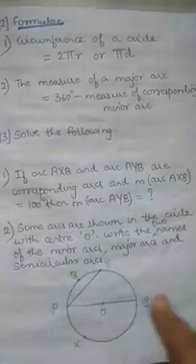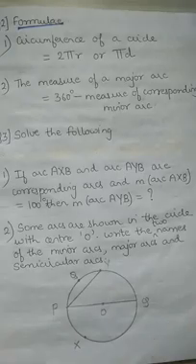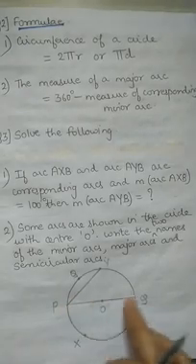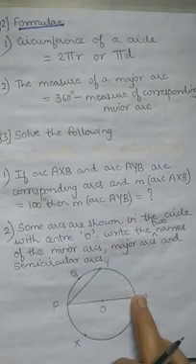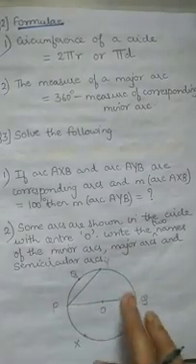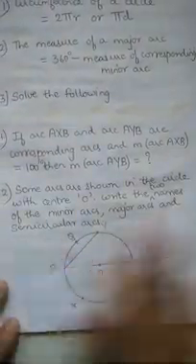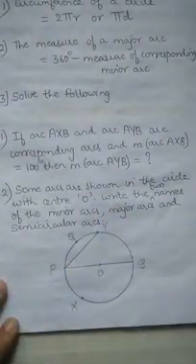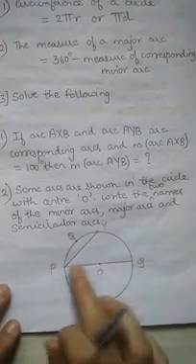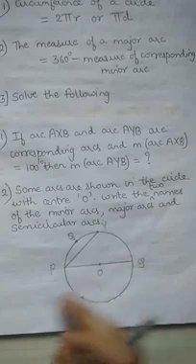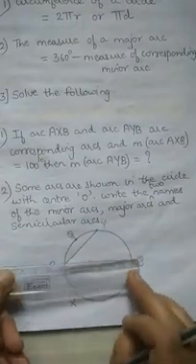Minor arc means smaller arc, major arc means bigger arc and semicircular arc means the arc that is being formed with the diameter. Okay, because of this diameter. Now come on, first look at the figure and tell me what are semicircular arcs. First that will be clear, then we will not repeat that arc anywhere. Semicircular arcs are the arcs that are formed because of the diameter, girls. So because of this diameter, which are the arcs formed?